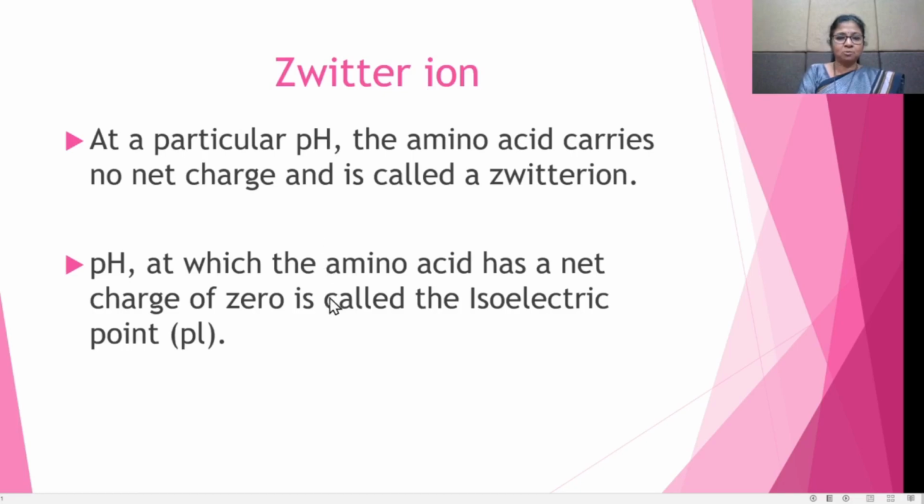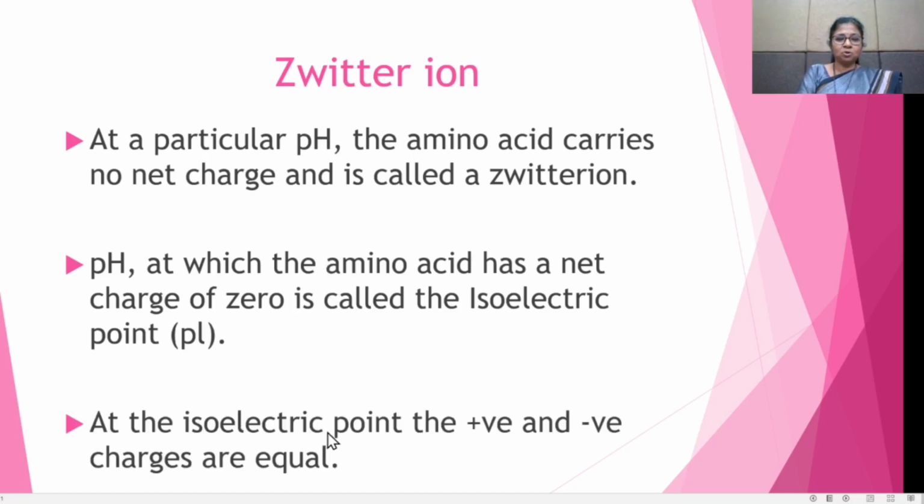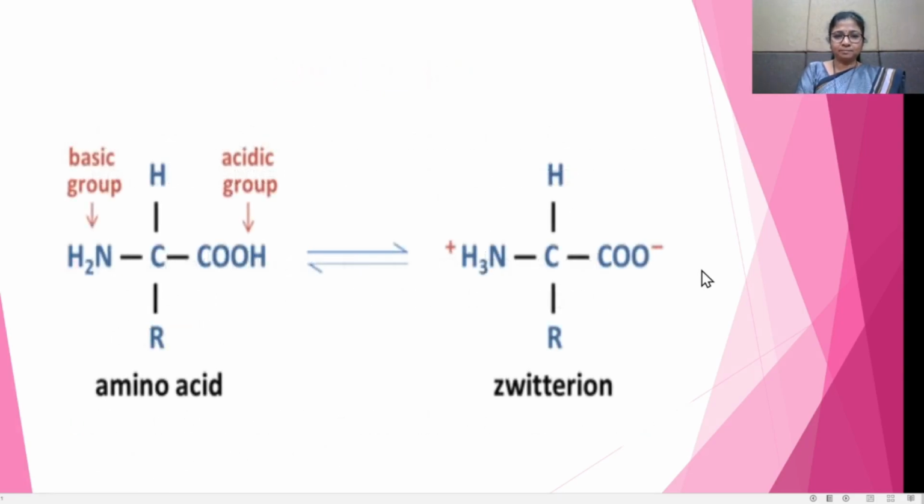These amino acids form the Zwitter ion. And at the isoelectric point, the positive and negative charges are equal, and at that point the net charge is 0, and this type of ion is called the Zwitter ion. Now see what is the Zwitter ion.